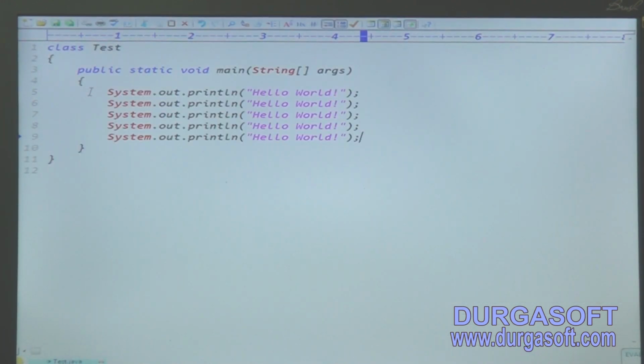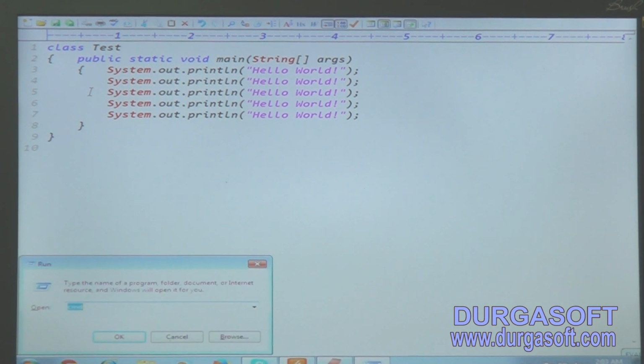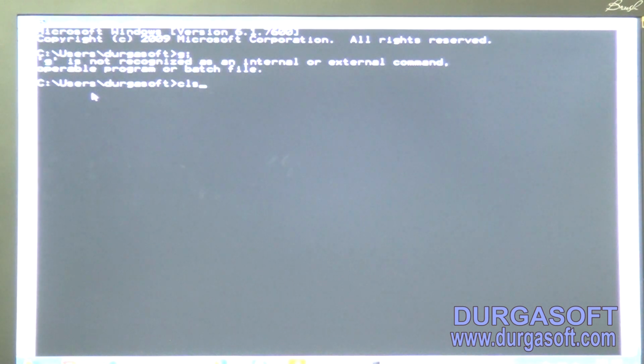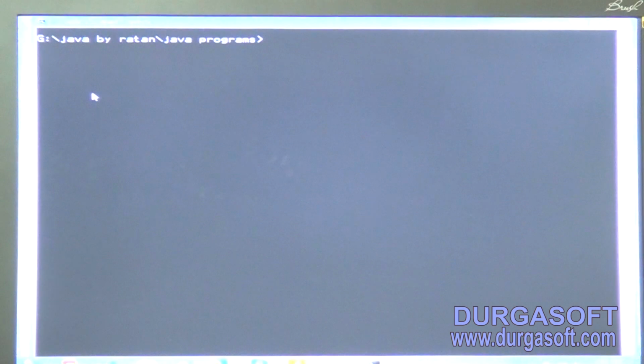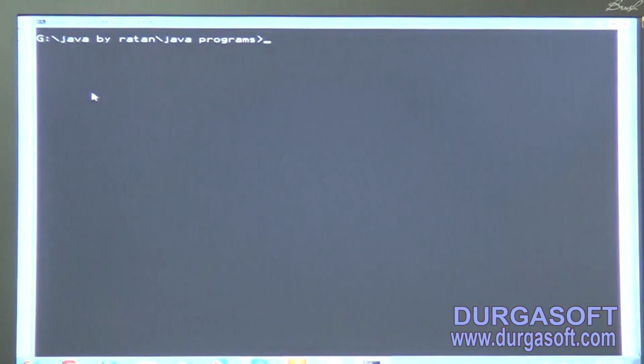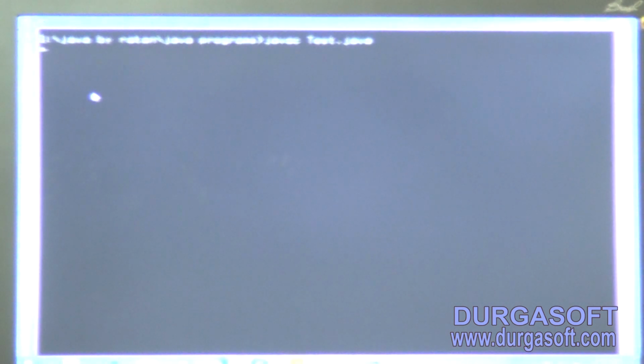Let me save the application as Test.java. Control S. Save this application. The command prompt, local disk G. Always I save my applications in which folder here? Local disk G, the Java by Ratan folder, the Java programs folder. In this folder my application is there. In this folder, can you please compile this application? Tell me how to compile the application. Java compiler, can you please compile my application Test.java.